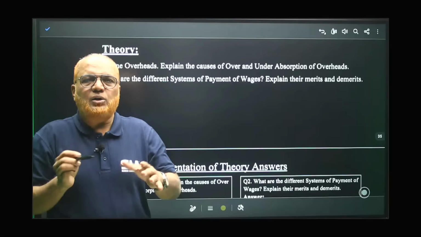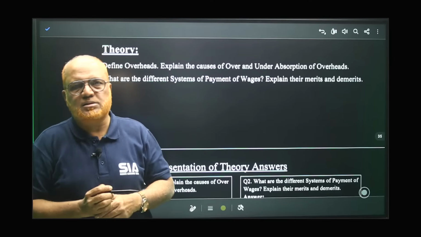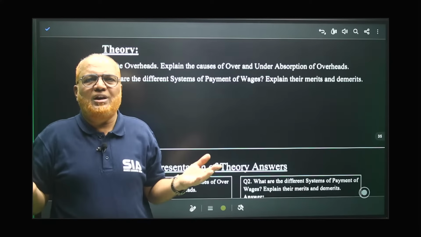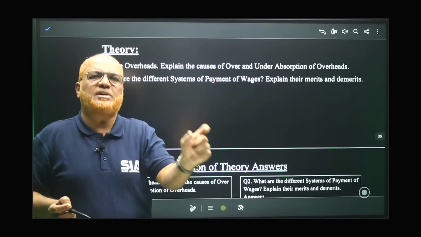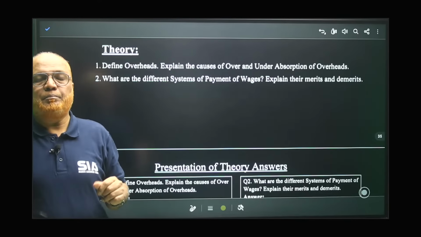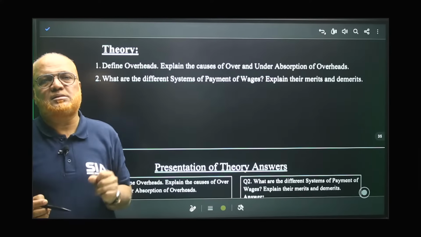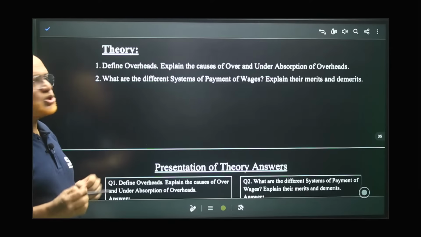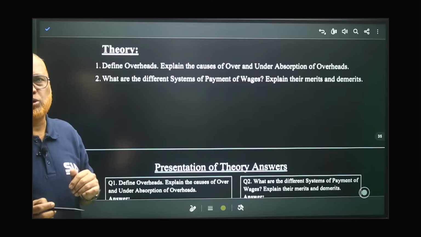It is difficult to calculate overheads because we have to apportion the overhead between different products, different departments. Whereas for direct expenses, there is no need of any apportionment. Specifically, we are charging the expenses to the particular product or particular department. But overheads, we have to divide on some suitable basis. That is the problem. Now, the theory question may be: what do you mean by overheads, and what is under absorption and over absorption of overheads?